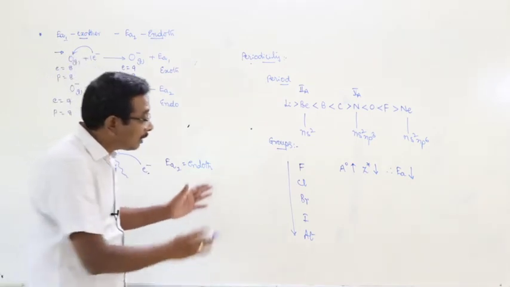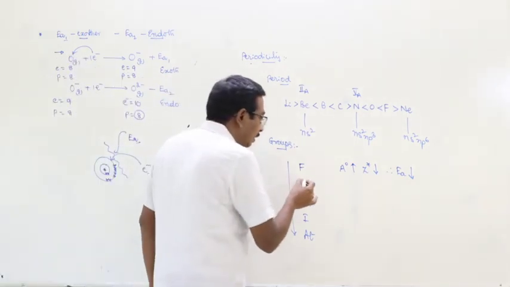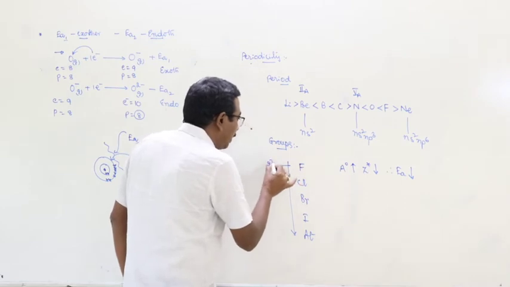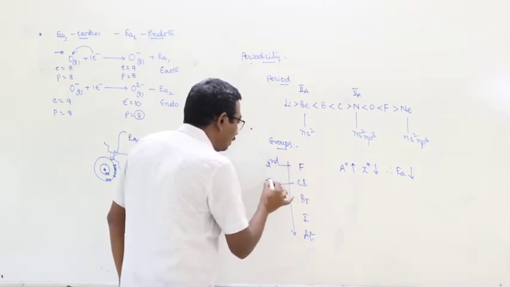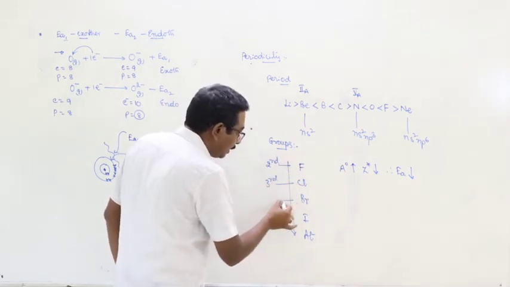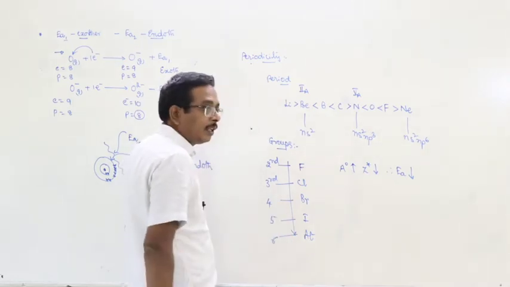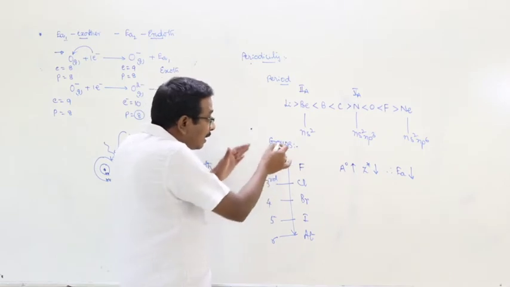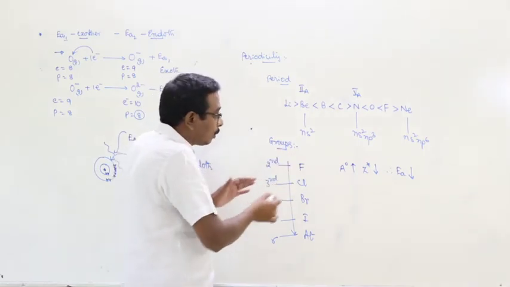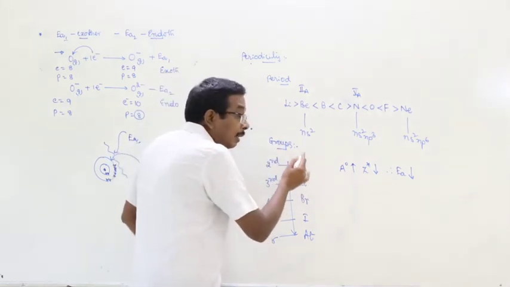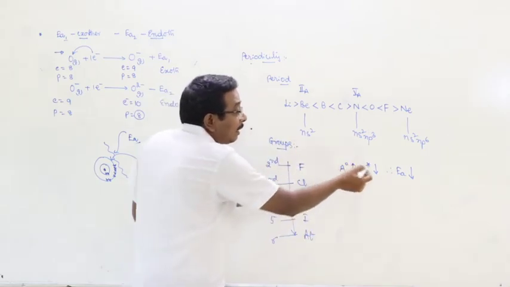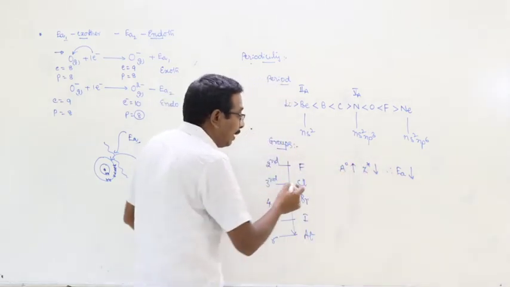Isn't it? But that is not observed here. This is the second period element, this is the third period element, and this is fourth period, fifth period and sixth period. Okay. By observing the electron affinity values in the groups, the electron affinity is not in the order given as the statement.